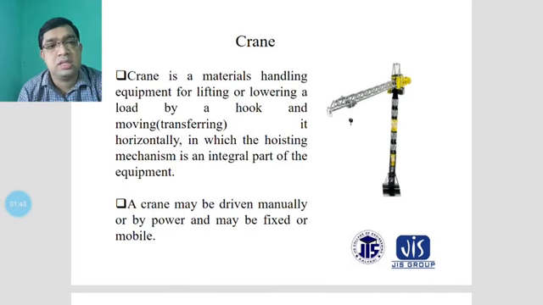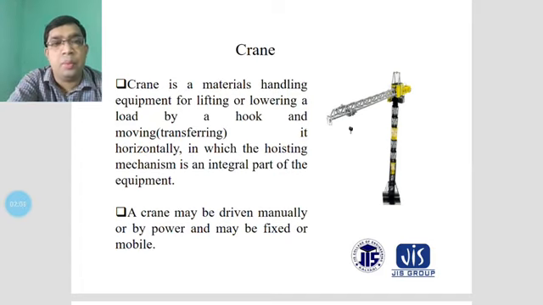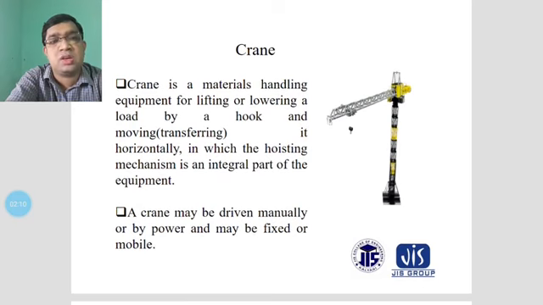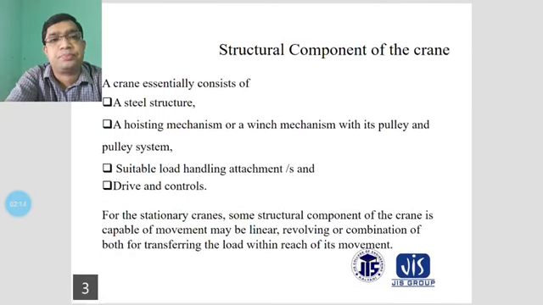Sometimes the crane is a fixed type, fixed on the floor, such as a tower crane, used to transfer materials. It can be powered manually, or mobile power and electric power will be required during the movement of materials.